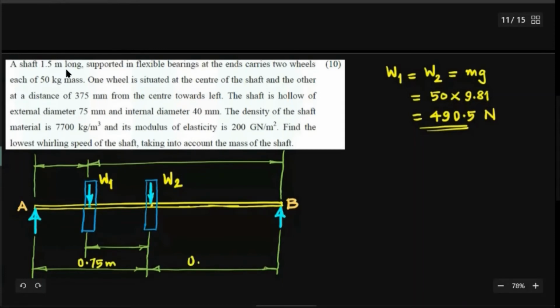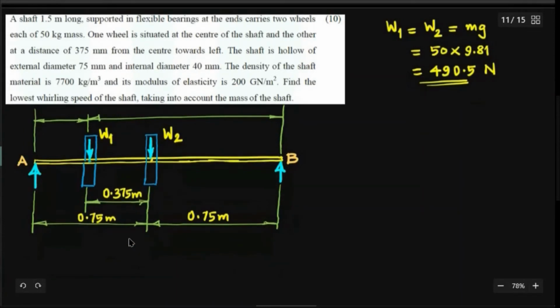And where do we mount the second wheel? It is at a distance of 375 mm, that is 0.375 meter, from the center towards the left. That is W1. So we have the distances ready.